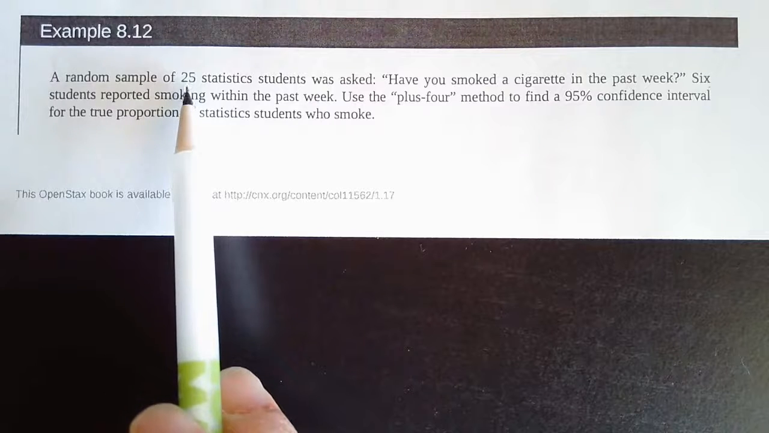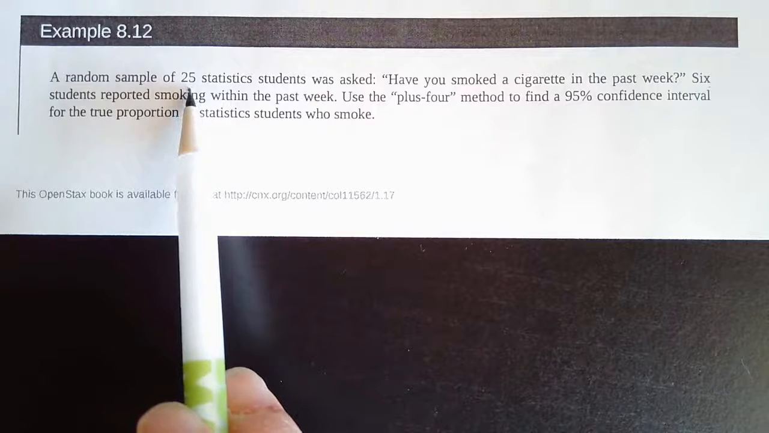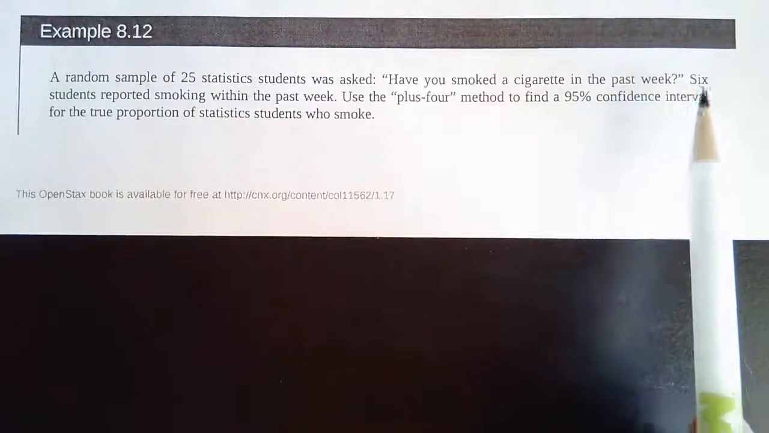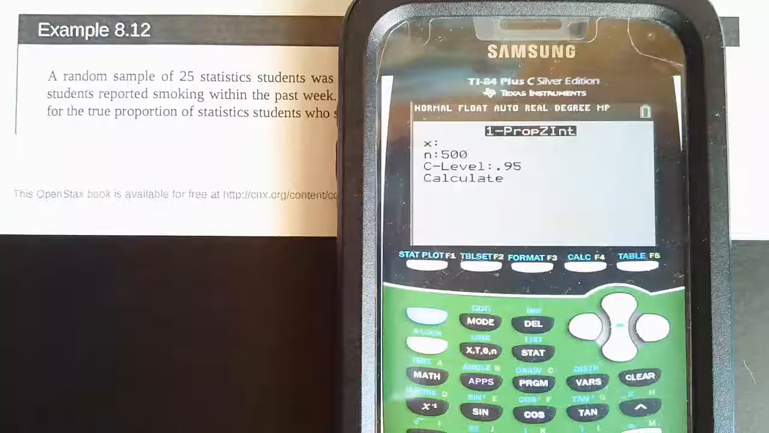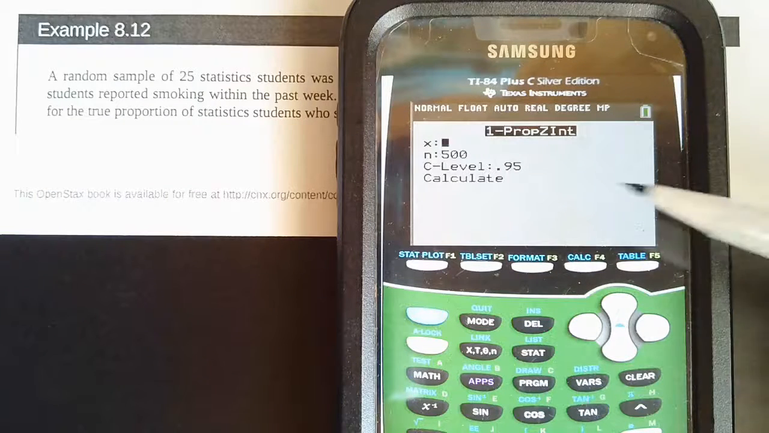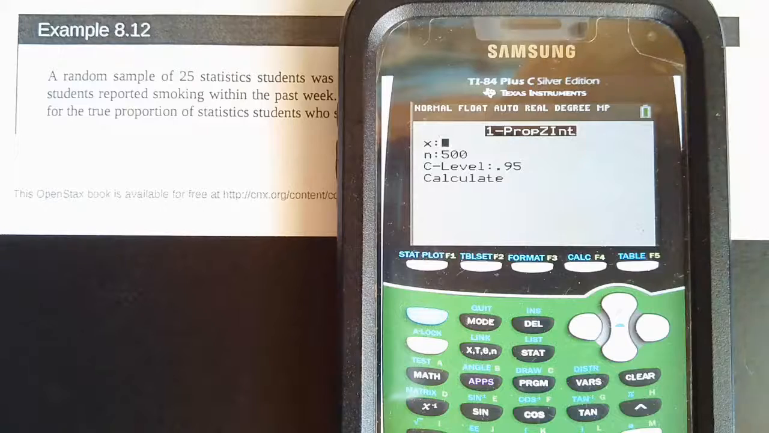We go into the stats and to our tests, and we're going to do a proportion. This is option A. Instead of putting in 6, we're going to use 8 because we're using that plus 4 model. And then instead of 25, we're going to have 29. And for our confidence level, we still want a 95% confidence interval.